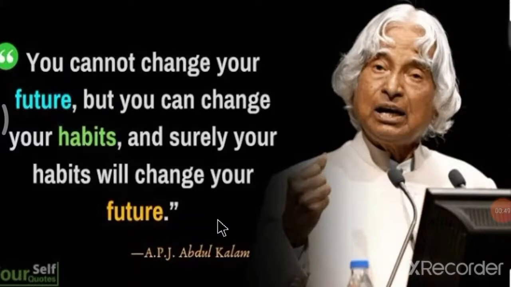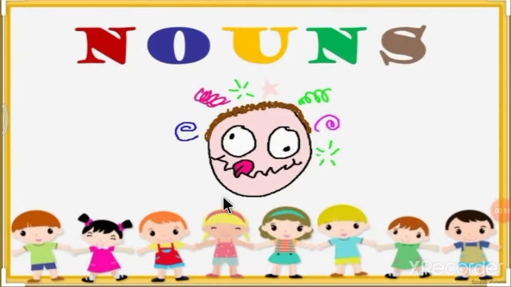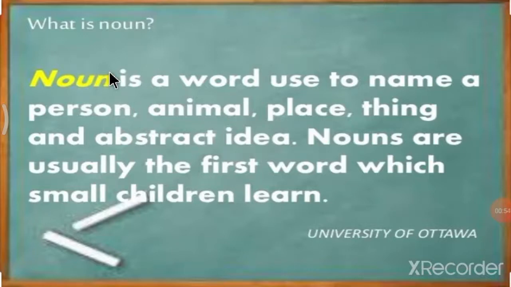So let's start today's session, that is nouns. First, let's see what is a noun. A noun is a word used to name a person, animal, place, thing, and abstract idea. Nouns are usually the first words which small children learn. When you are small, you first learn nouns, meaning any person's name, animal's name, place, or things which are around you. We will see what an abstract idea is in the lesson.